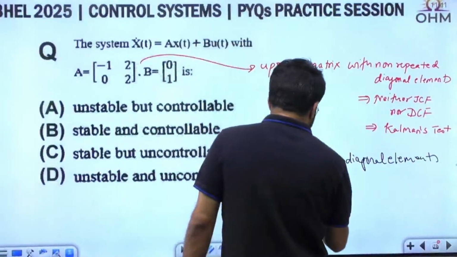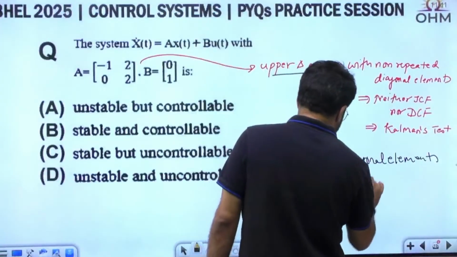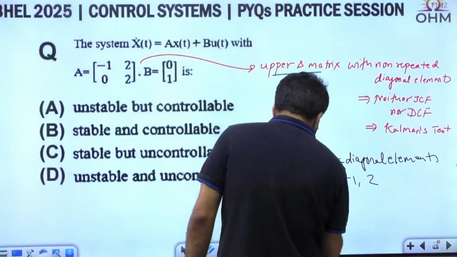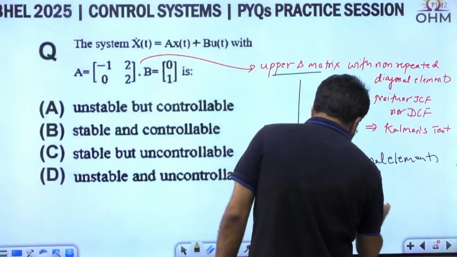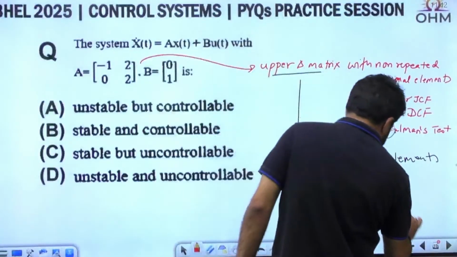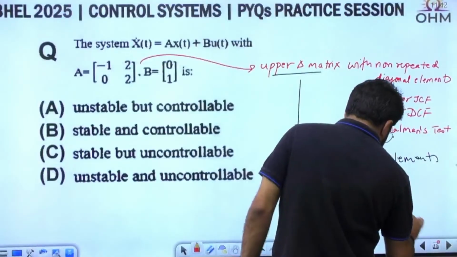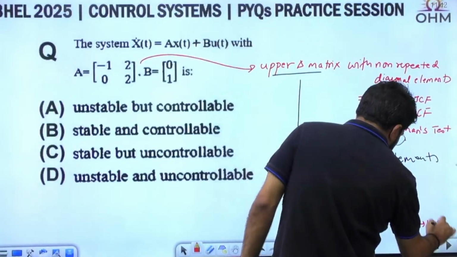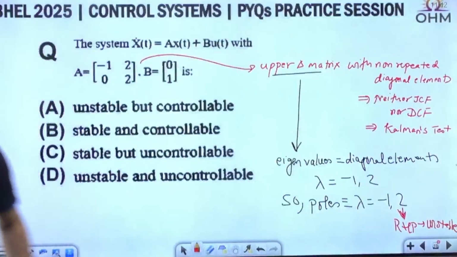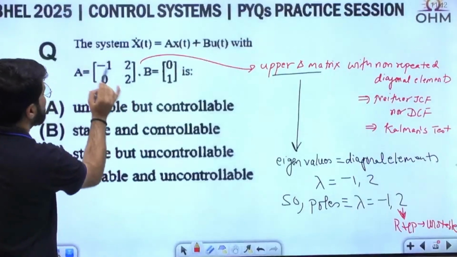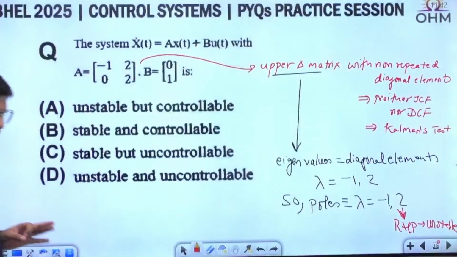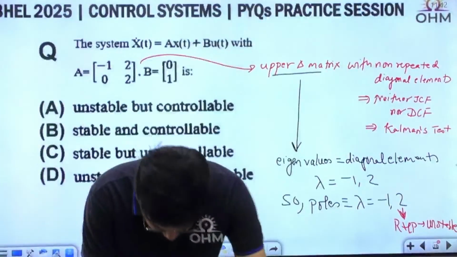So what are the eigenvalues? They are -1 and 2, and so poles. Now the poles of a control system are equal to the eigenvalues of the matrix, say -1 and 2, and this 2 means RHP. So there is a RHP pole, and RHP pole means unstable. So that's what I mean, that you can look and decide. If it is a stability question, then it is a tick mark question. There are two poles, -1 and 2. This is a RHP pole, so it is an unstable system. But for controllability, it is easy, though a basic calculation is required, right?